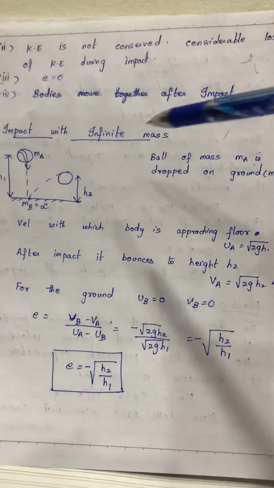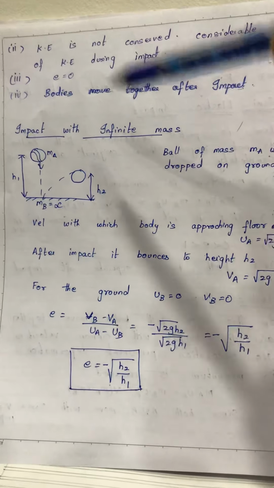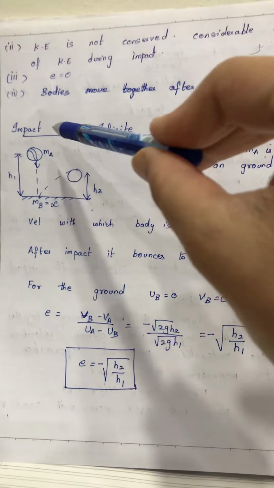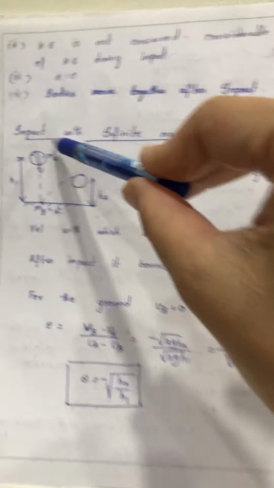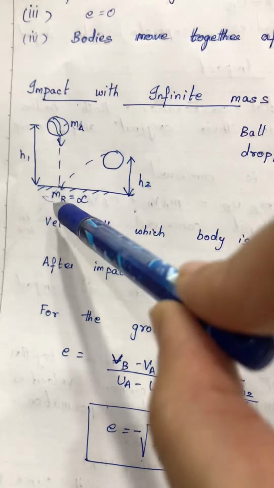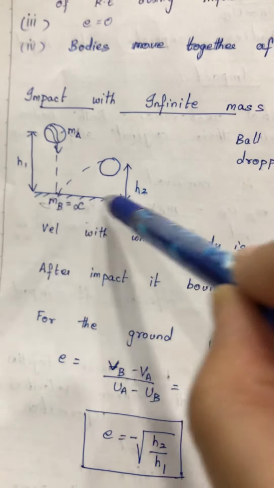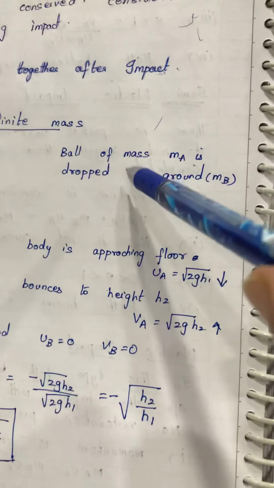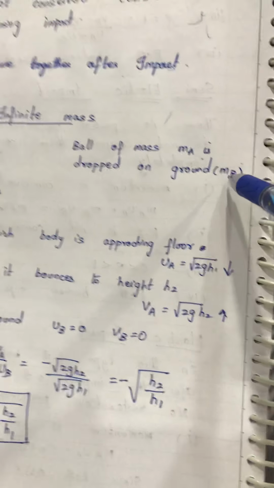Now, impact with infinite mass. When I say impact with infinite mass, it is an impact of a very small body with a body of infinite mass. Take an example of a ball which is having an impact with the ground. So, this is a ball of mass MA. It is hitting the ground. The ground has infinite mass. So, what happens in this case? Say a ball of mass MA is dropped on the ground. The mass of the ground is MB.